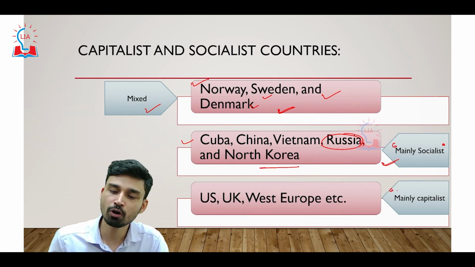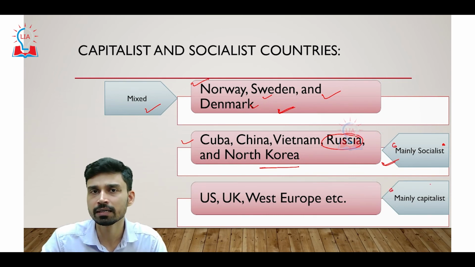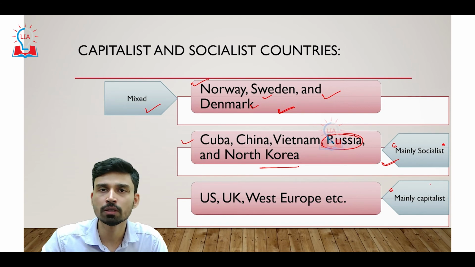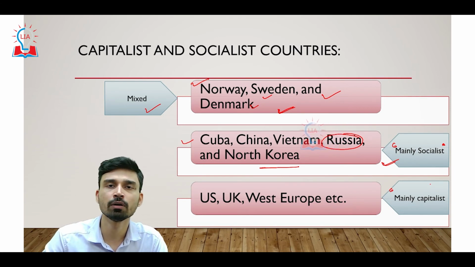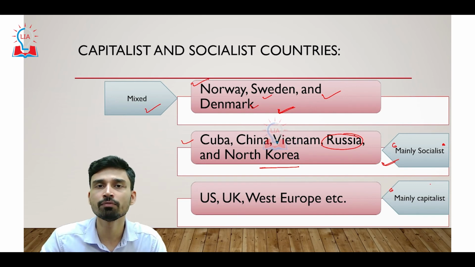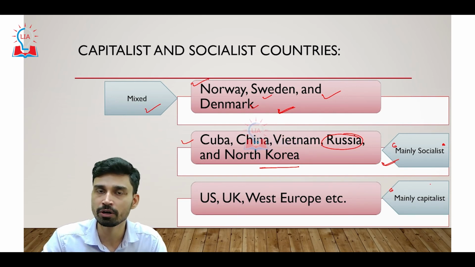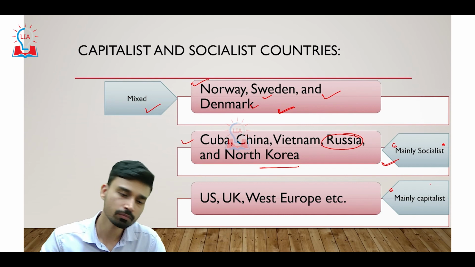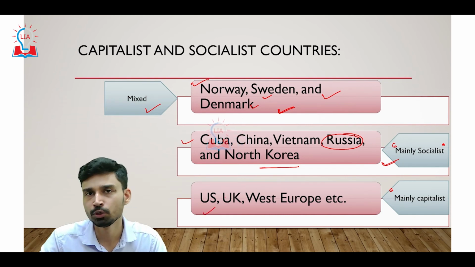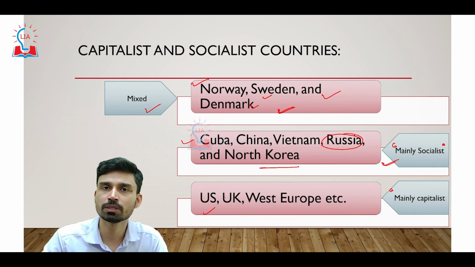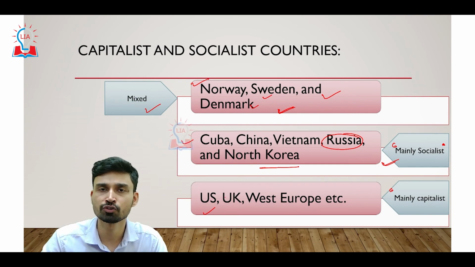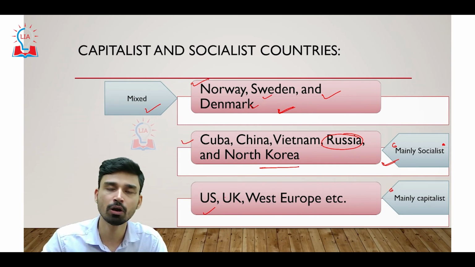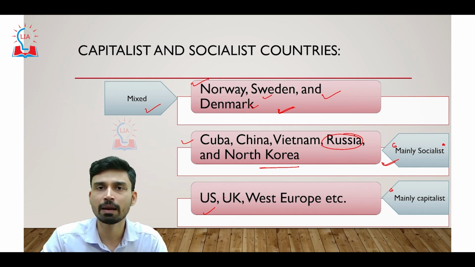The countries which can be called mainly capitalist are the countries where the government control on the supply and demand of commodities, on setting up prices, and on the functioning and running of any business or industry is very minimal. Such countries are, for example, the US, the UK, countries of Western Europe such as Germany, France, and Poland, and Australia in Oceania. You have Japan in Asia. So these countries can be called purely or mainly capitalist countries.